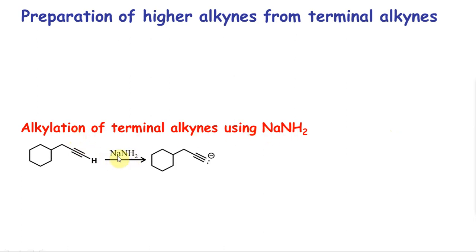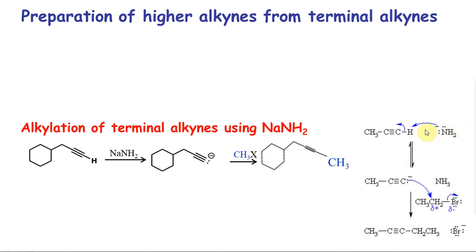With a terminal alkyne, I put NH2 minus, the hydrogen is acidic, it goes away, and I get triple bond C minus. This can react with RX to give you this. This is exactly like our ether synthesis, correct? RO minus, Williamson's ether synthesis, RO minus reacting with RX giving you ROR. Similar to that. Here this behaves as a nucleophile. This nucleophile replaces X minus. X minus becomes the leaving group.